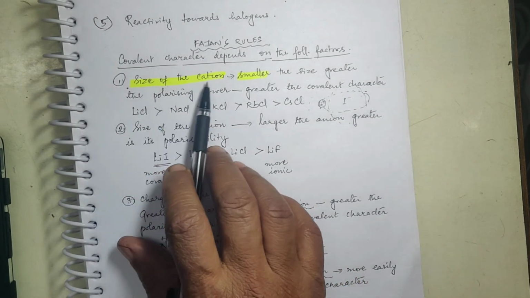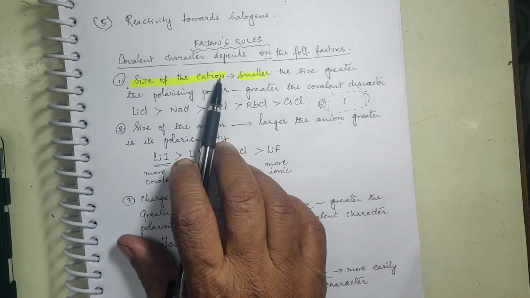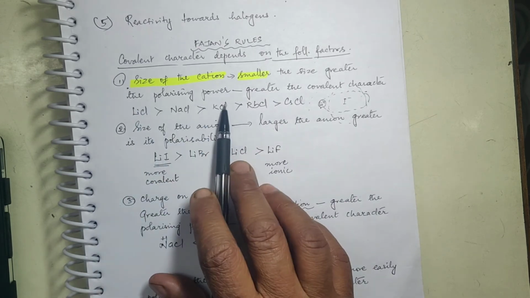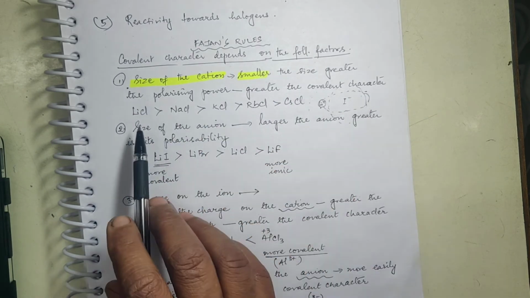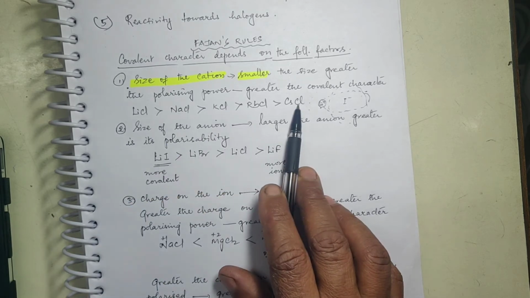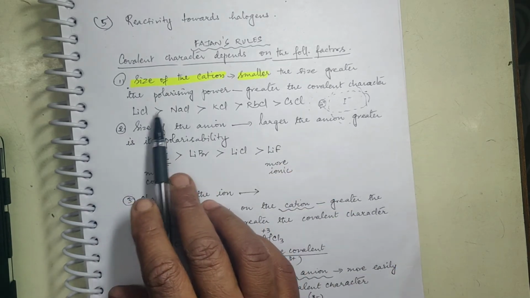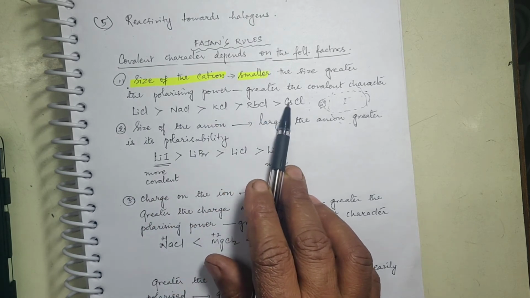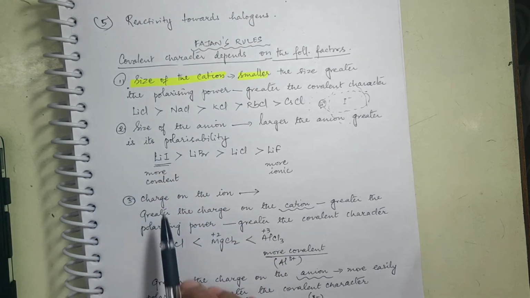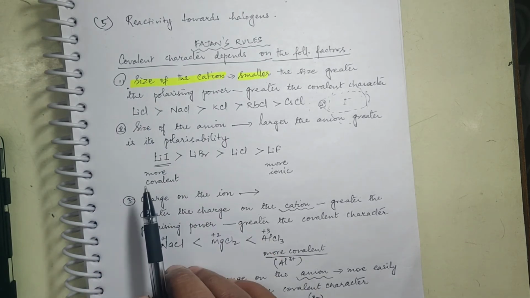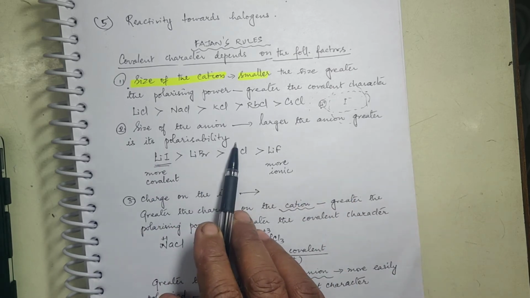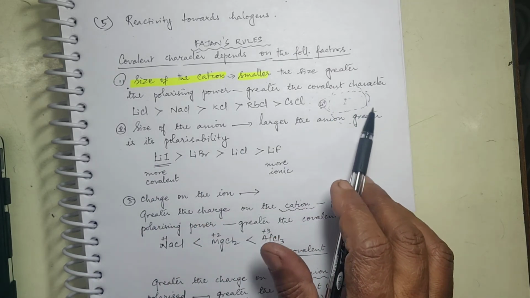So the size of the cation decides the covalent character. Smaller the size, greater the polarizing power, greater the covalent character. Based on this, LiCl has greater covalent character than CsCl, because down the group the size of the metal ion is increasing. Now come to the size of the anion. Larger the anion, greater is its polarizability. Just now I told you about I-.